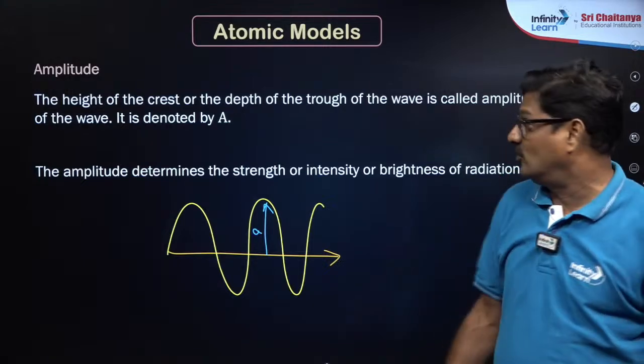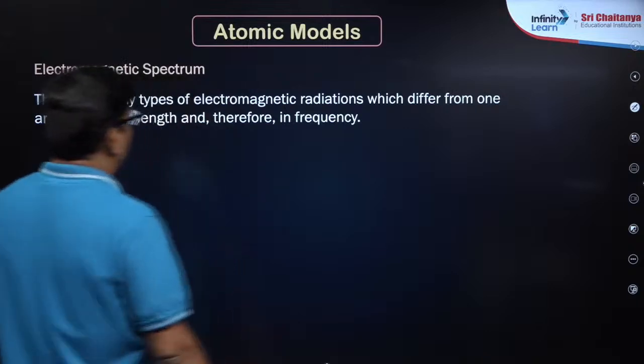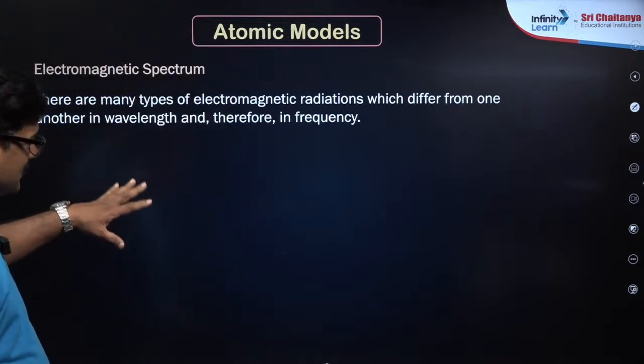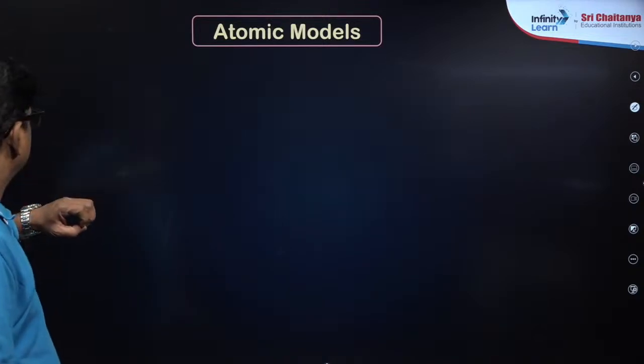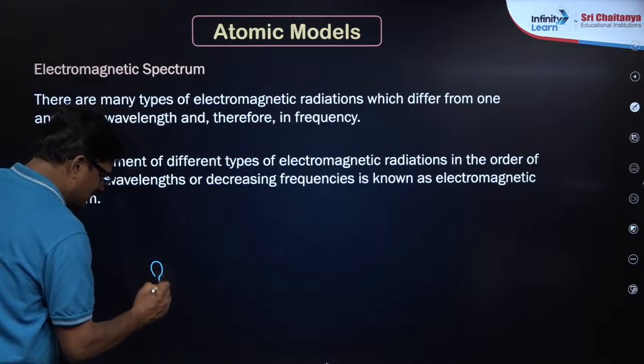Yeah, that's very good. Now the electromagnetic spectrum. There are many types of electromagnetic radiation which differ from one another in wavelength and therefore frequency.